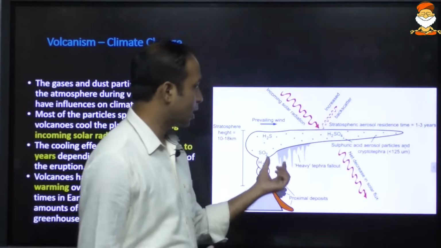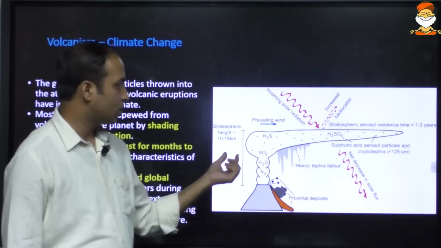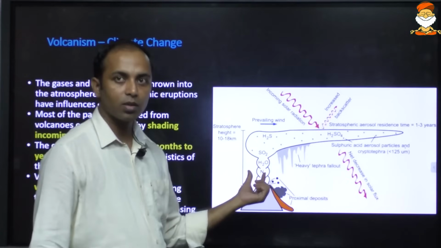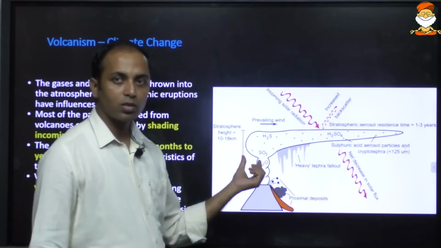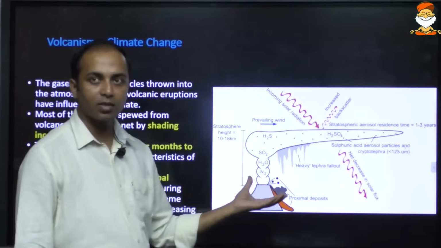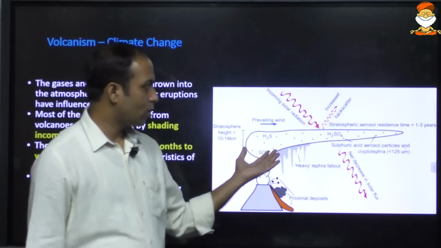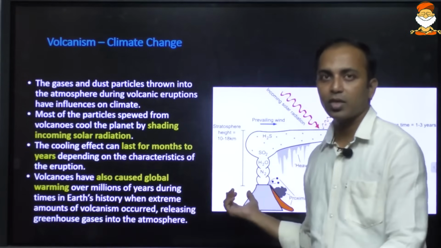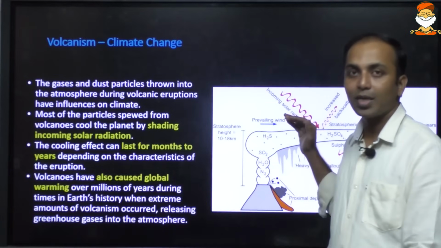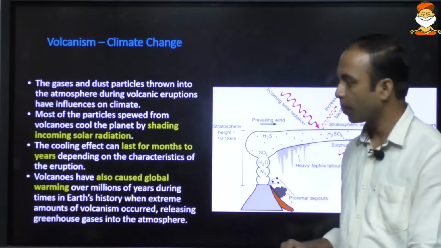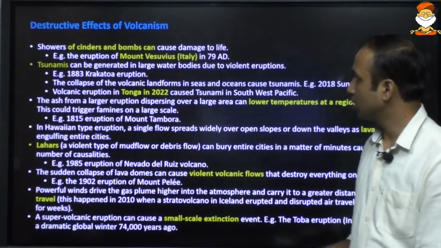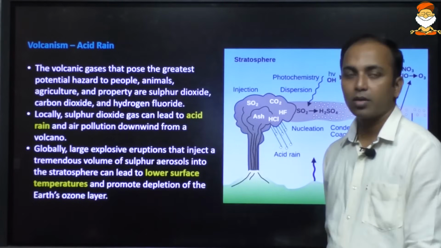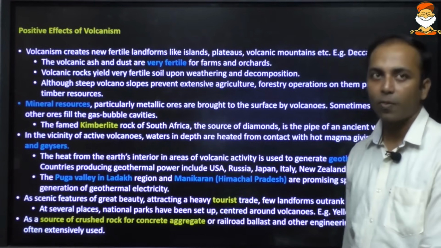For example, when volcanism is releasing sulfur dioxide and nitrogen, sulfuric acid or nitric acid may be formed. These are also greenhouse gases, sulfur dioxide, nitrous oxide. So in the long run, it may increase the temperature. So in this case, acid rain can also happen because of the volcanism.